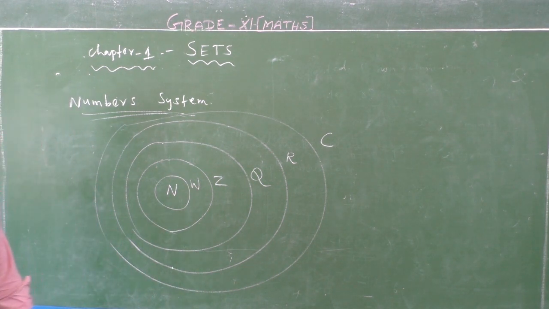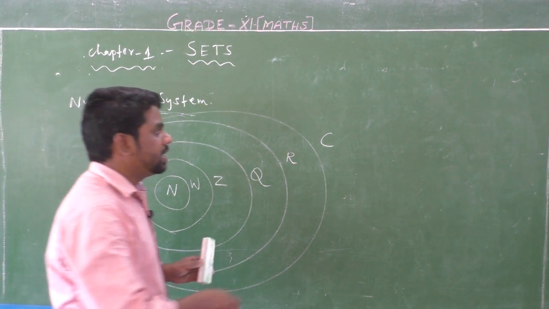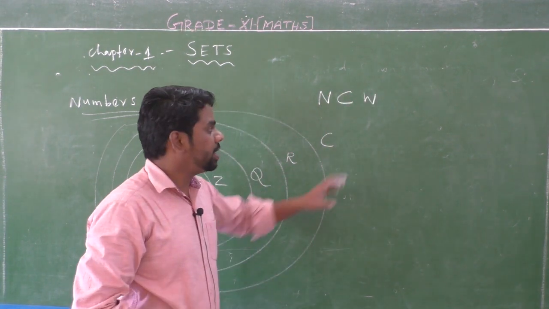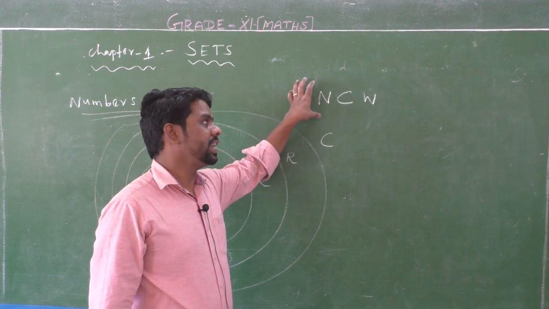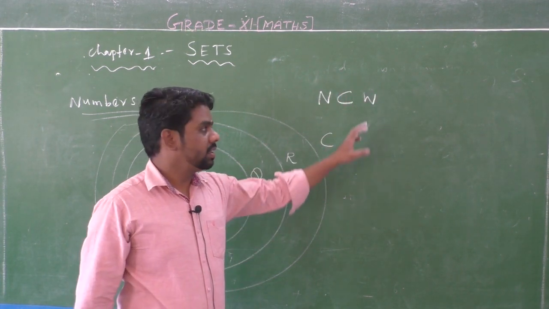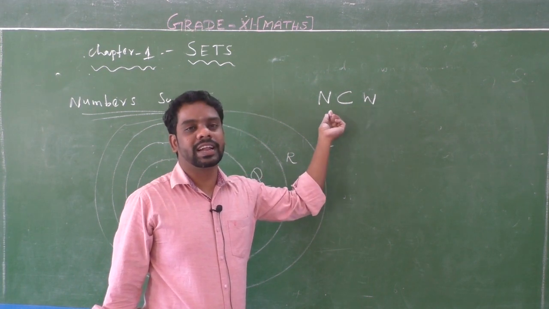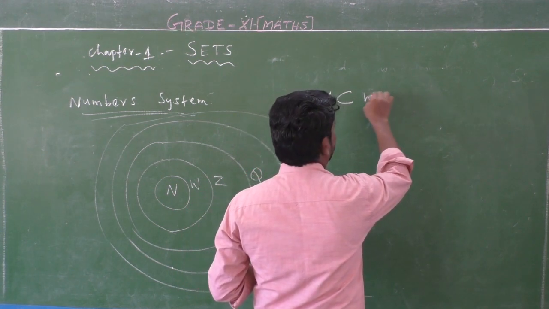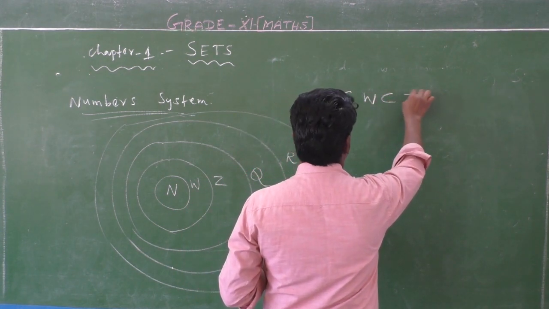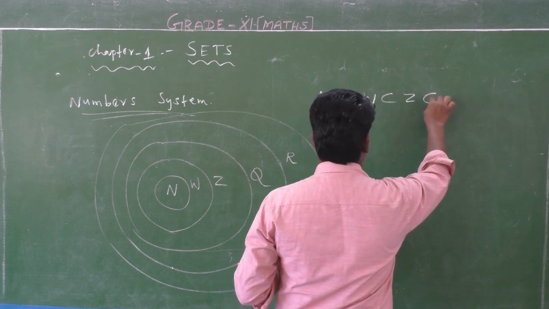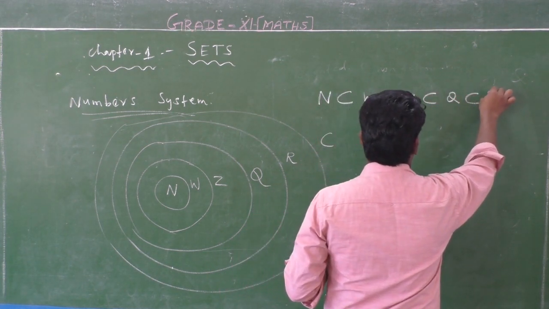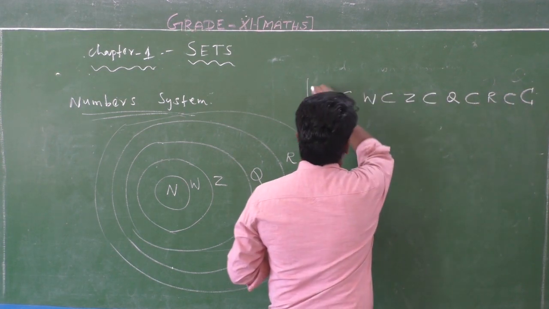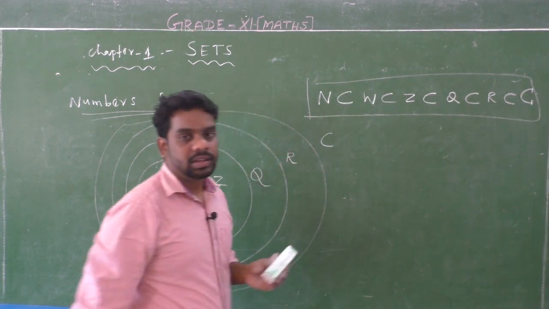So next, exercise number 3 about the subset condition. Here the natural number is a subset of the whole number. Here W is a superset, N is a subset. So N is a subset of W. That means W is bigger compared to N. So N is contained in W, W is contained in Z, which is a subset of Q, a subset of R, a subset of C. Okay, this is my main concept.